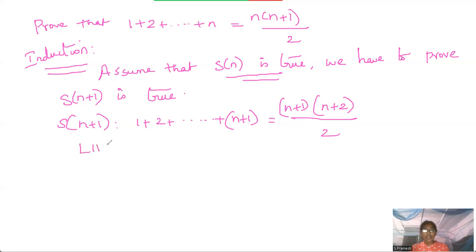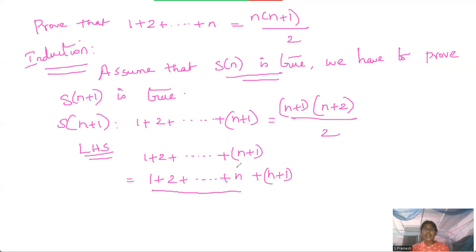Now I'll take the left hand side part. So 1 plus 2 plus up to n plus 1. Okay. So what is the previous term of n plus 1? Sure, it is n, right? So I'll write 1 plus 2 plus up to n, plus n plus 1. Up to this, the statement is already true, right? So the value of that is n into n plus 1 by 2. So I'll substitute here n into n plus 1 by 2 plus n plus 1. Okay, now I can simplify the statement.